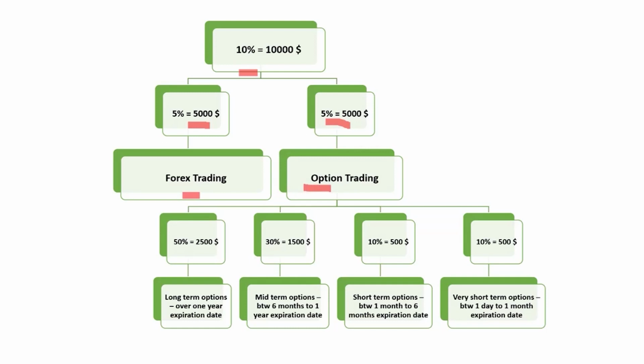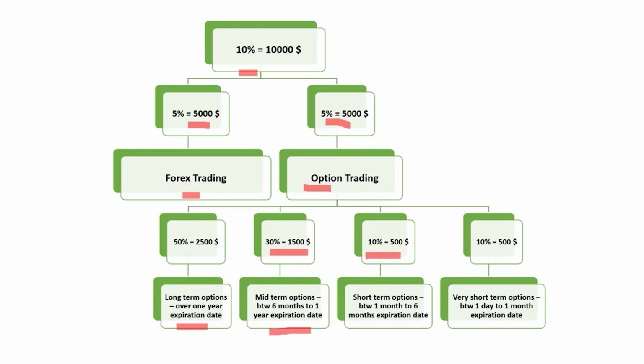Here for option trading, we should use 50% of our money for long-term options with over 1 year expiration date. 30% of our money, that is equal to $1,500, we should invest in options with a midterm expiration date, which is between 6 months to 1 year.